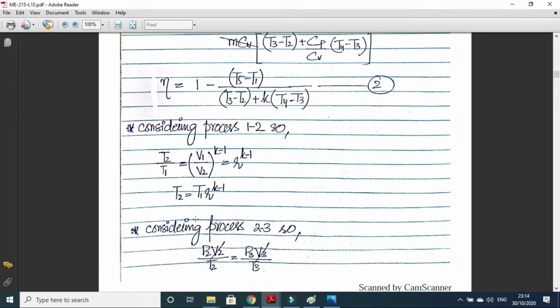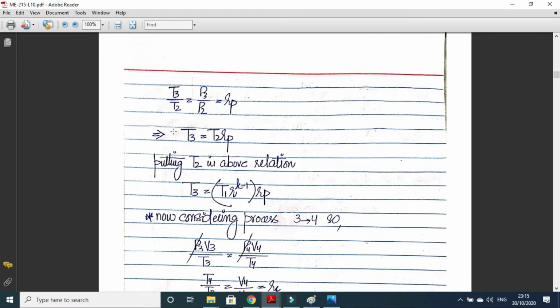Now let's use process 2 to 3, which is constant volume heat addition. We can apply the ideal gas relation, P2 V2 upon T2 is equal to P3 V3 upon T3. V2 and V3 will be cancelled out because volume is constant. So T3 upon T2 will be equal to P3 upon P2, and P3 upon P2 is actually the pressure ratio, which we discussed in the Otto cycle.